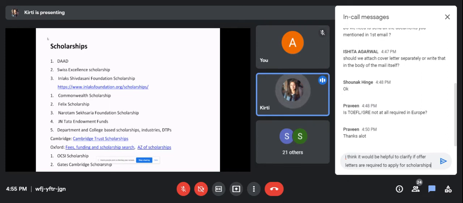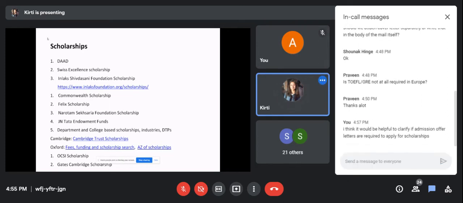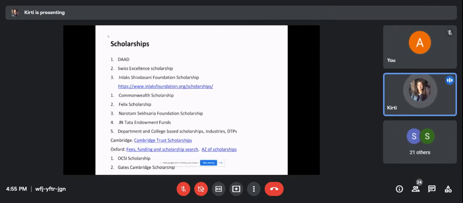Scholarship is one of the most important parts in the UK. I also got a response saying that they will give me a stipend, but that was not enough because I had to pay registration fees also. The stipend would cover either my living expenses or the registration fees. So scholarship is really necessary for the UK.